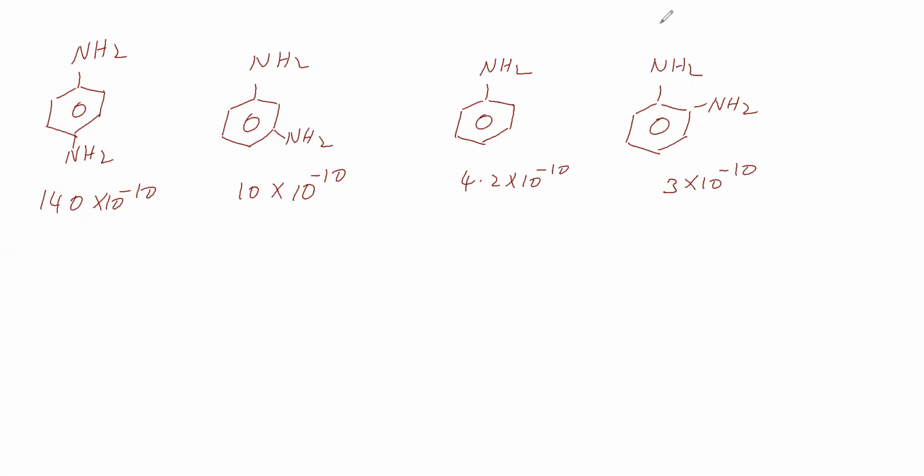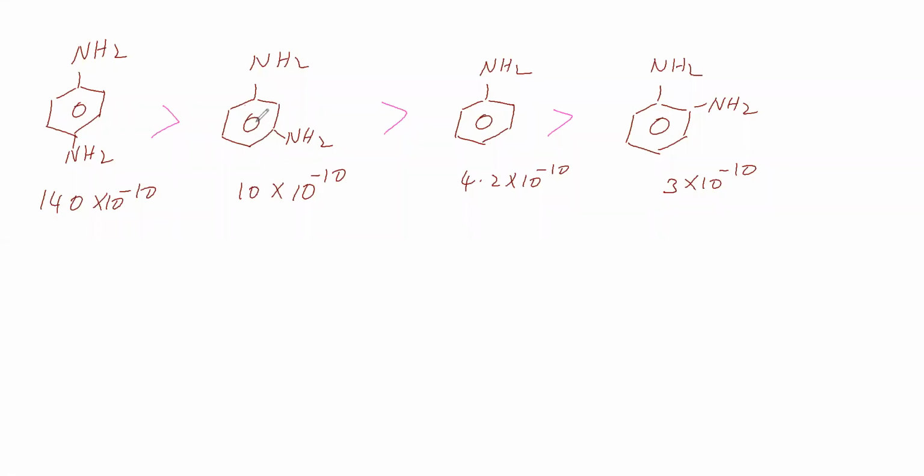Based on Kb, we will say the basic strength. The basic strength is more here, more here, less, still less, and it is least here. So we got an idea how the basic strength varies. Now, para amino aniline is having more basic strength than meta amino aniline. Why is it so? What is the reason?